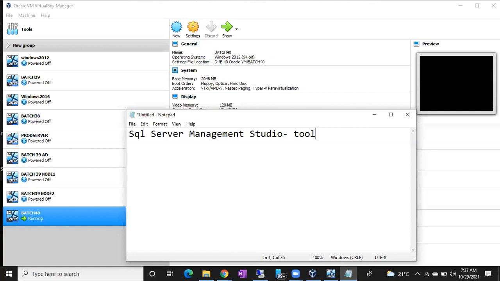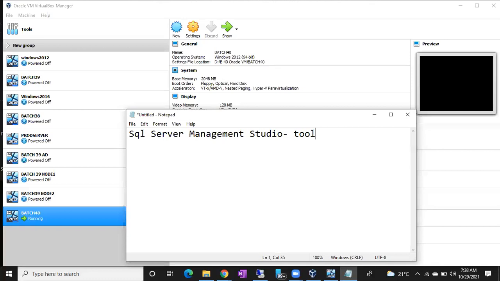There is an option called Management Tools; if you select it, you automatically get Management Studio. From SQL Server 2016 onwards, they separated this tool from the SQL Server software, so after installation of SQL Server you have to install Management Studio separately.